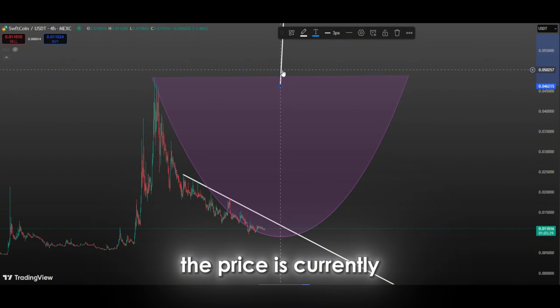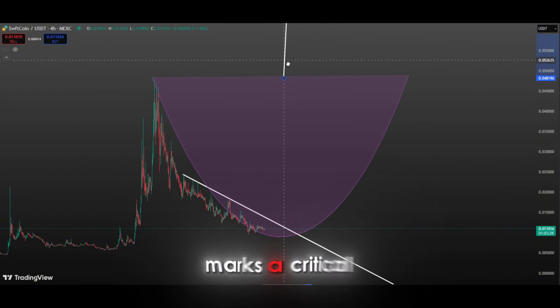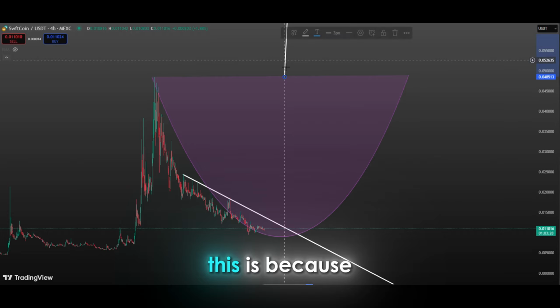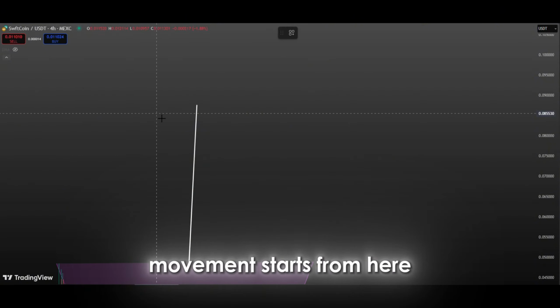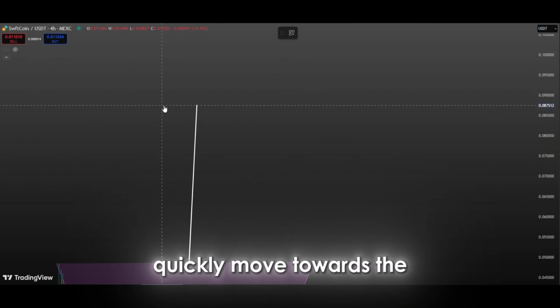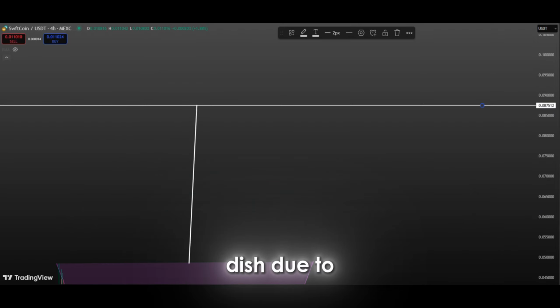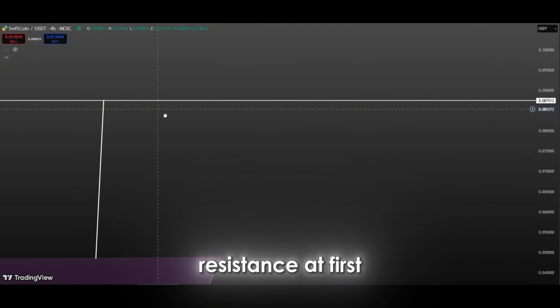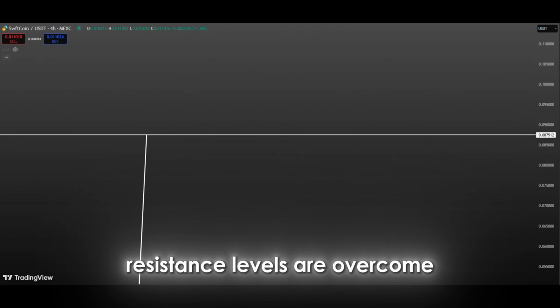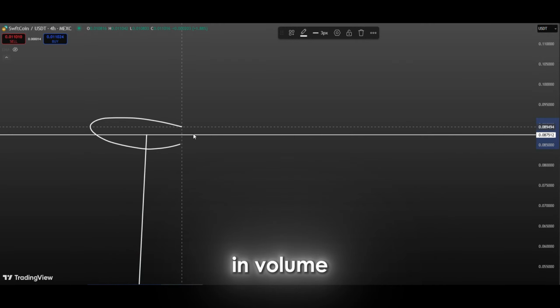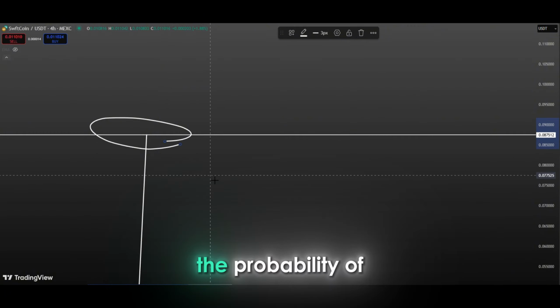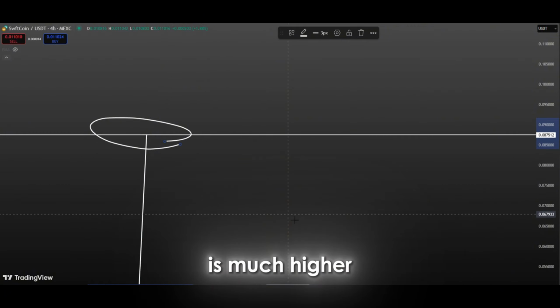The fact that the price is currently at the bottom of the bull marks a critical stage for investors. This is because these are usually the areas where big investors enter the market and increase their purchases. If an upward movement starts from here, it is quite likely that the price will quickly move towards the top of the dish. Due to the nature of dish patterns, when the price moves up, it usually encounters resistance at first. But once these resistance levels are overcome, a strong uptrend is expected to begin. Especially if there is an increase in volume during the completion of the pattern, the probability of the price reaching the target zone is much higher.